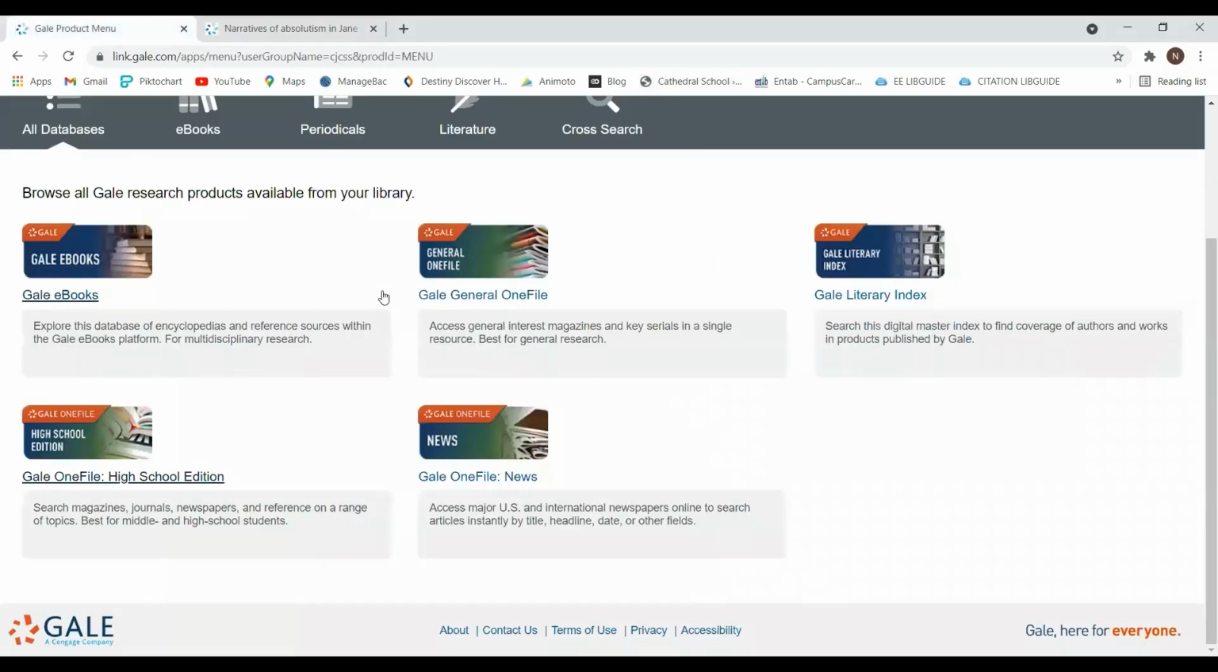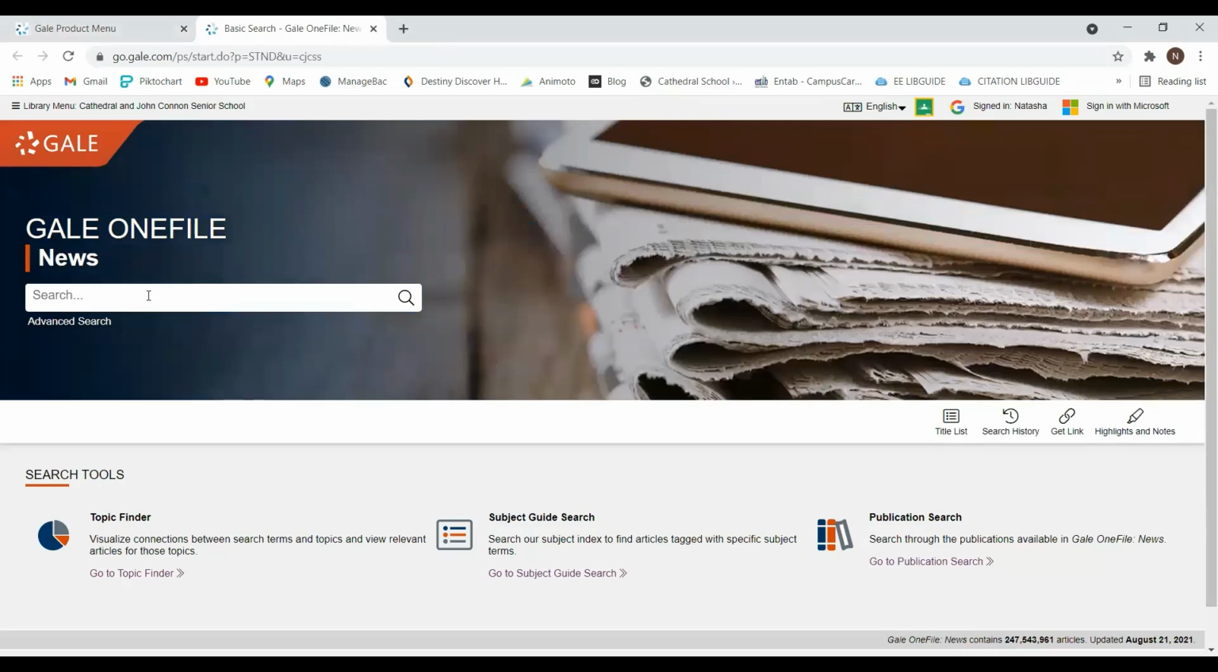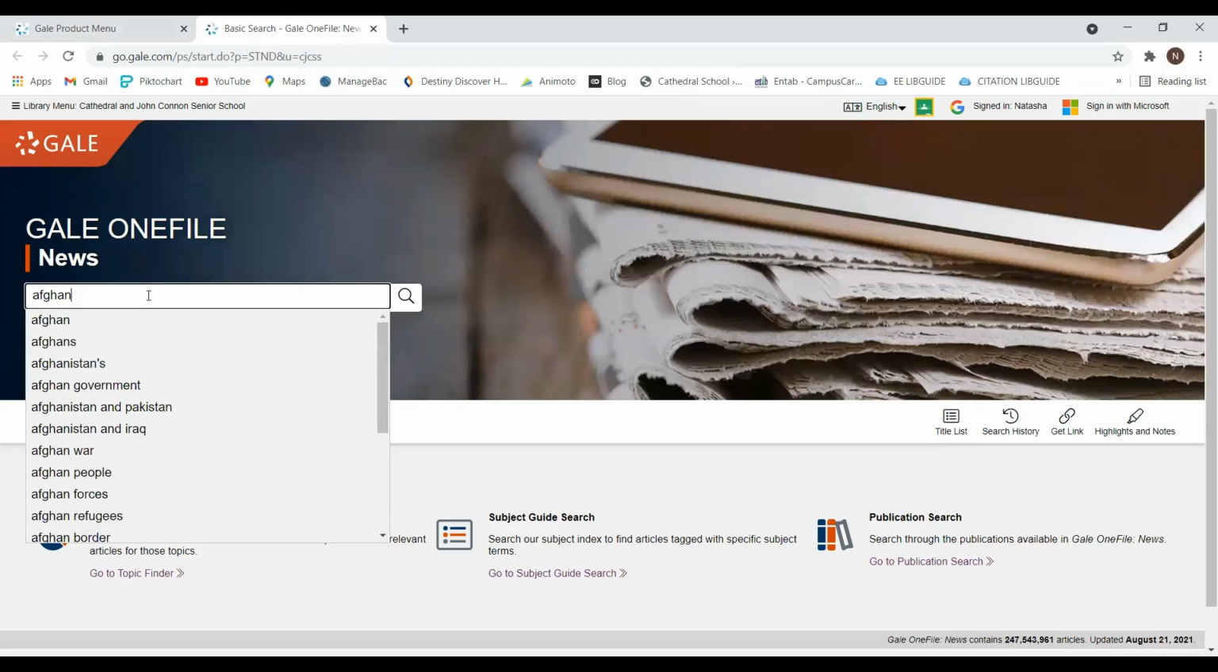Now the next and the last database is the OneFile News. If you have been given a research and you have to find primary source news articles, this is the database that you could go to. Supposing I want to see what is the news coverage on the recent Afghanistan political crisis. So I just put Afghanistan, Taliban.